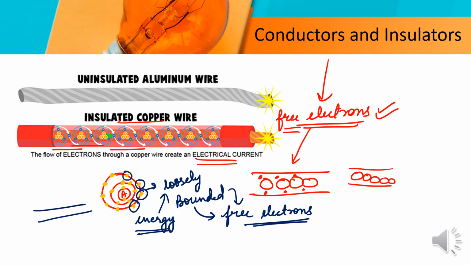But in the case of insulators, they have no loosely bound electrons, because the electrons present in an insulator are strongly held by the nuclei of their atoms. So there are no free electrons in an insulator which can move from one atom to the other. So an insulator doesn't allow electric charges to flow through it.